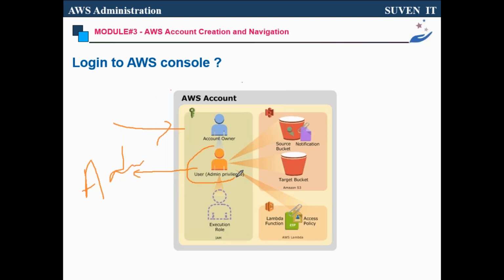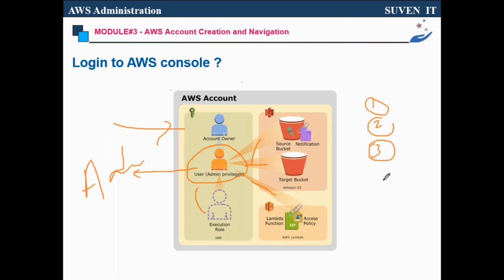The admin manages the account. Admin can manage the users as well as all services. He can do everything except 3 things. He is not able to manage the billing, he is not able to manage the accounting information, and he is not able to manage the support. Do you remember the support? I will show you practically, don't worry.